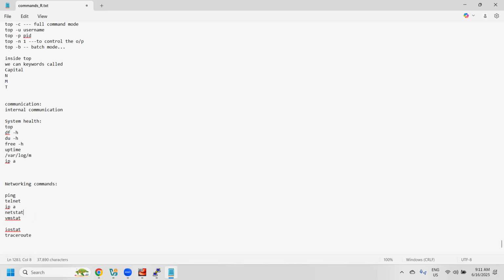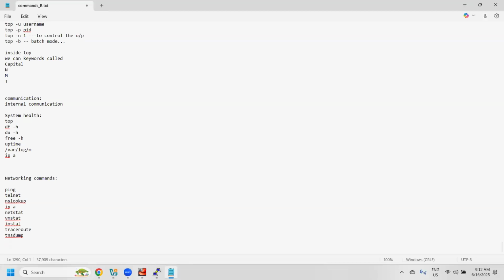Then traceroute, along with nslookup, and tcpdump. These are the main networking commands that we are going to discuss.